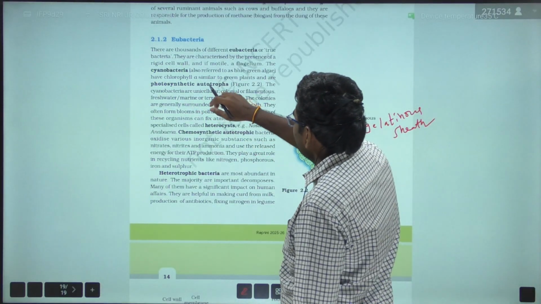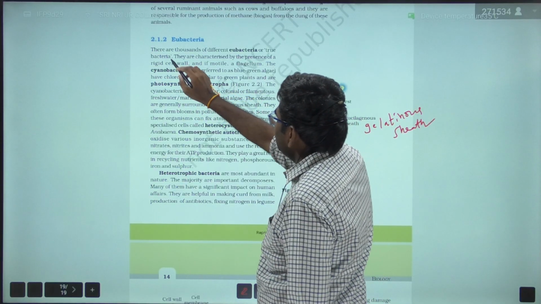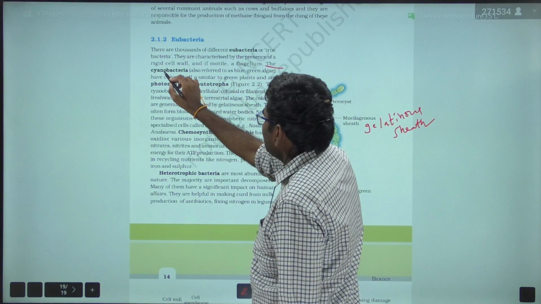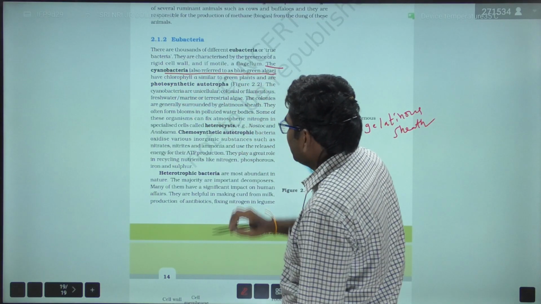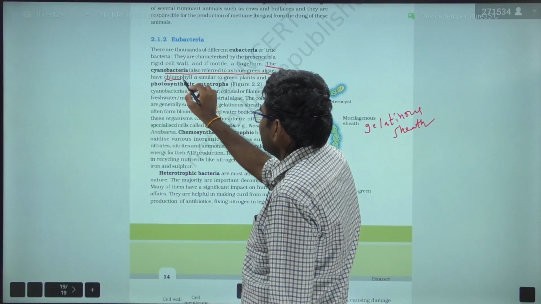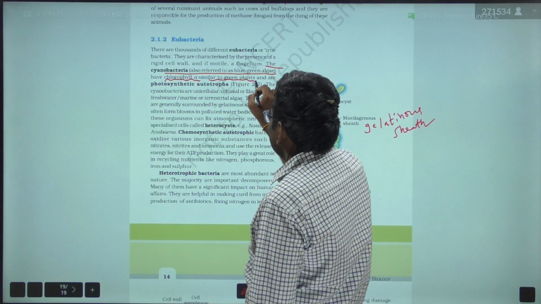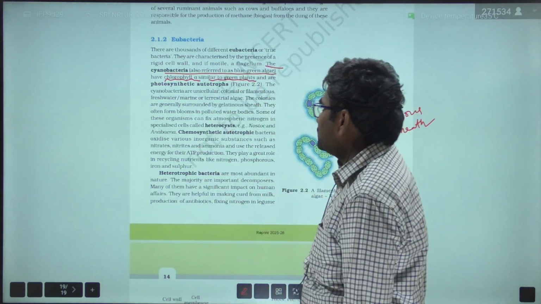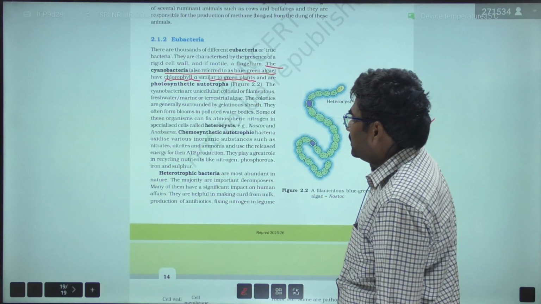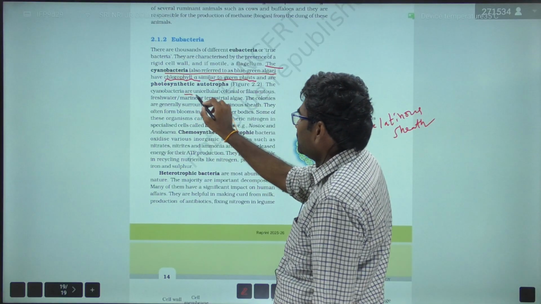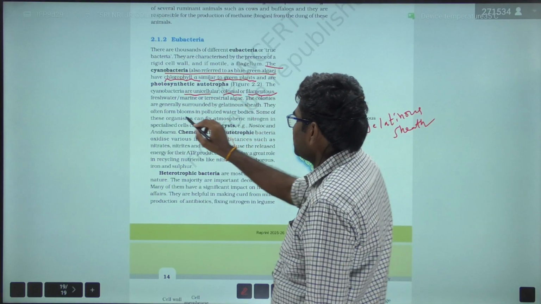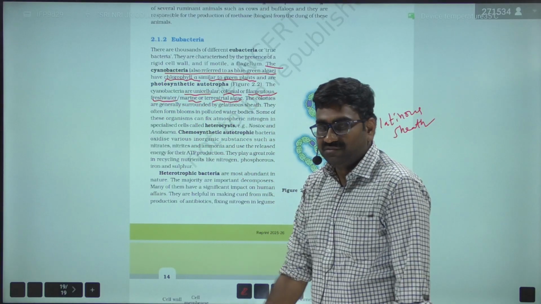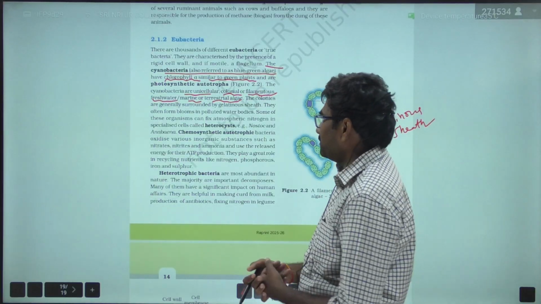Cyanobacteria have chlorophyll a, very important, similar to green plants. That is, they are photosynthetic in nature. They may be unicellular, colonial, or filamentous, in freshwater, marine, or terrestrial habitats.